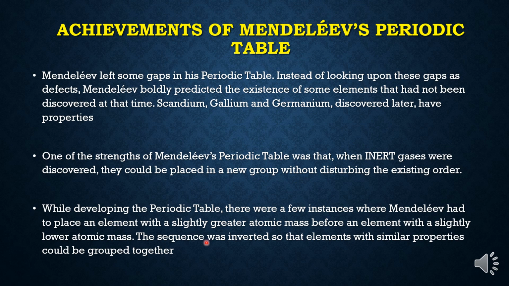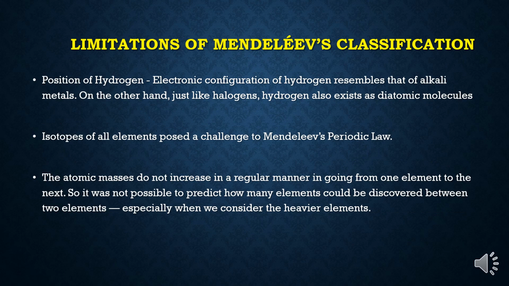And children, the one property I told you, the higher atomic mass element he had placed before the lower atomic mass element, though he was saying that he is arranging elements according to the increasing order of their atomic mass. Children, we can say this is an achievement also, this is its demerit also. Now children, what are the limitations of Mendeleev classification.